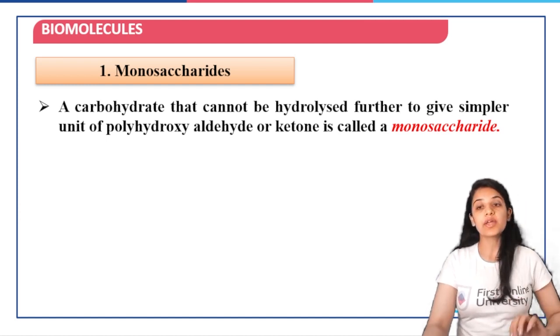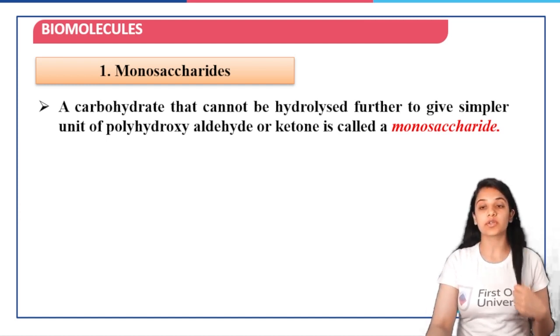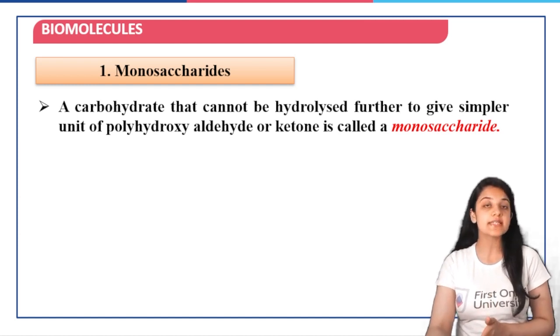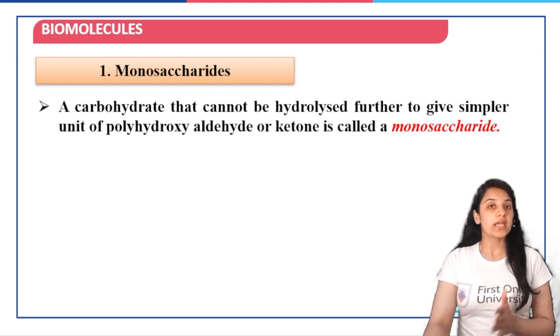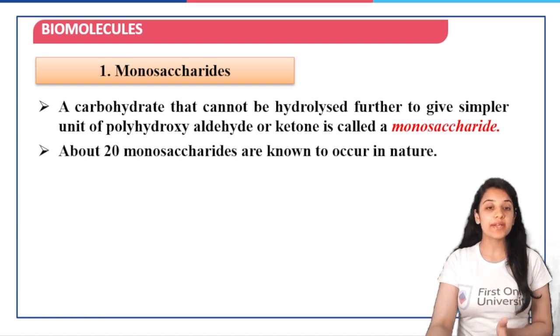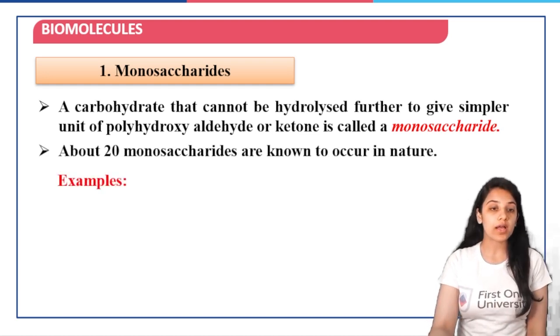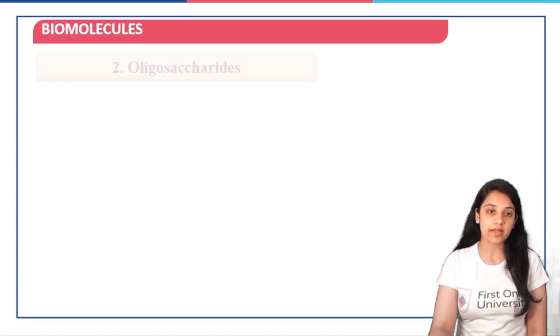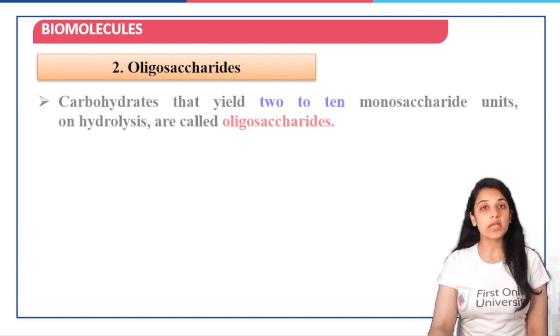So that carbohydrate which will not further get broken down or hydrolyzed into simpler units of polyhydroxyaldehydes or ketones are known as monosaccharides, and about 20 monosaccharides are known to occur in nature. For example, glucose, fructose, ribose, these are all monosaccharides. Next, we move on to oligosaccharides.